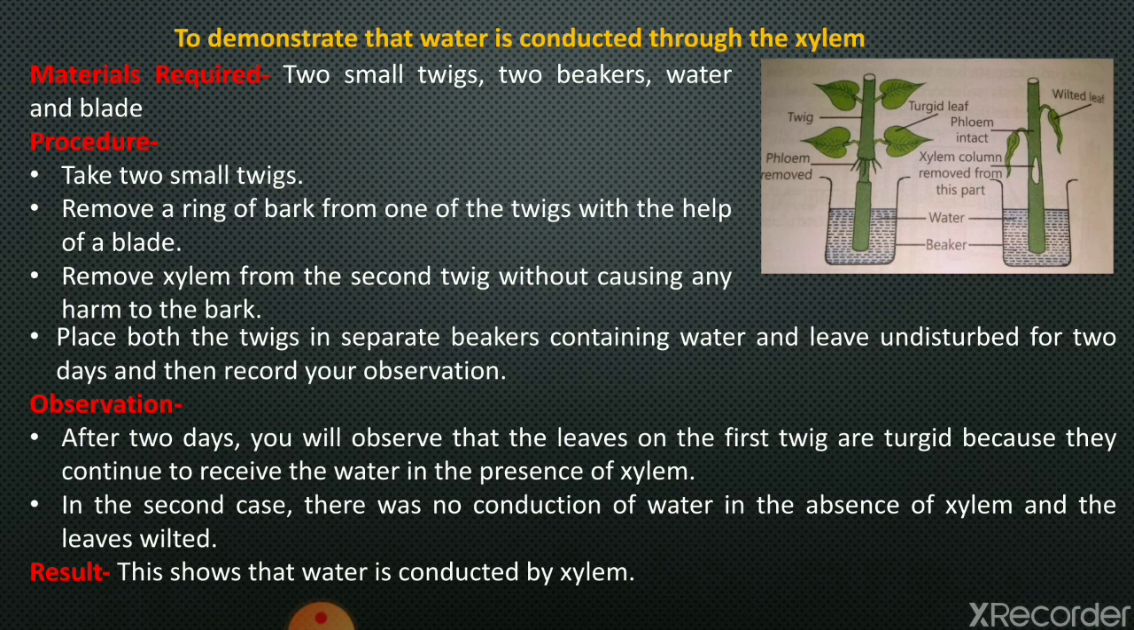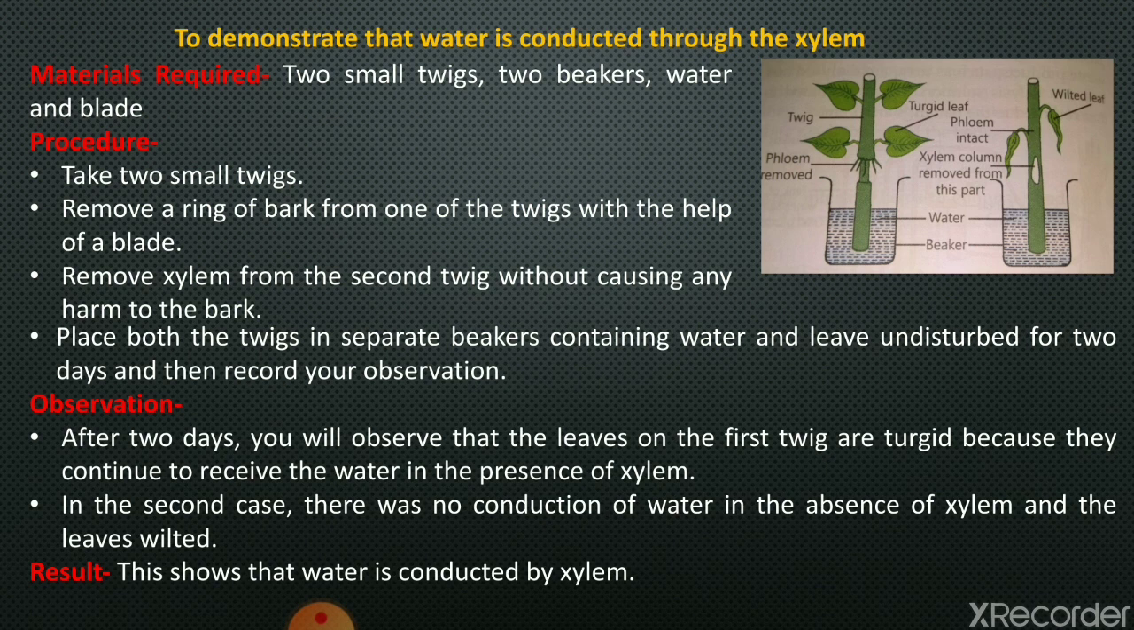After 2 days we will observe that the leaves on the first twig are turgid, meaning they maintain their shape, and the leaves on the second twig are wilted and drooped. In the first case, the leaf continues to receive water in the presence of xylem because we have removed the bark from the first twig. So xylem is as it is, so the leaves continue to receive water, that is why they are turgid.